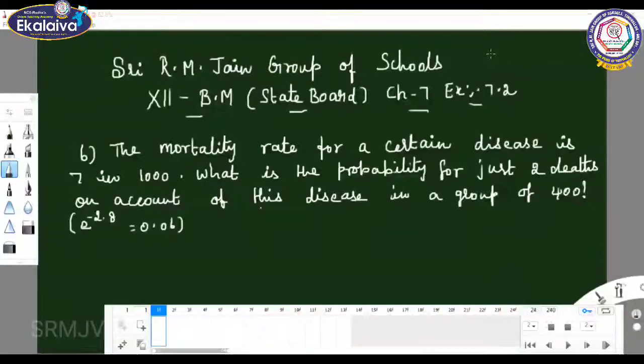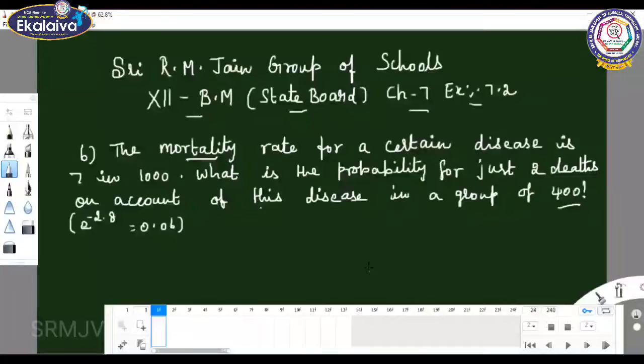This is 12th standard business maths, chapter 7, exercise 7.2. The mortality rate for a certain disease. What is the meaning of mortality? Death rate. The death rate for a certain disease is 7 in 1000. What is the probability of just two deaths on account of this disease in a group of 400? You can take it as a sample at random of